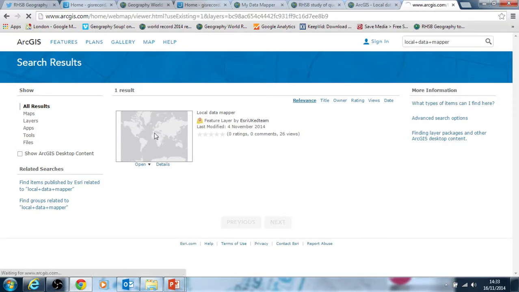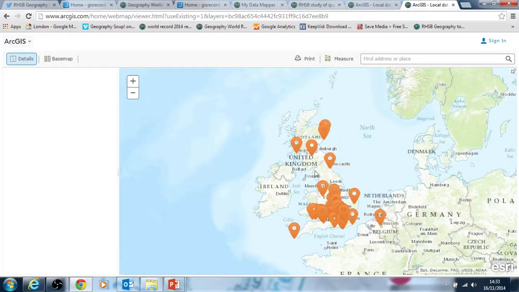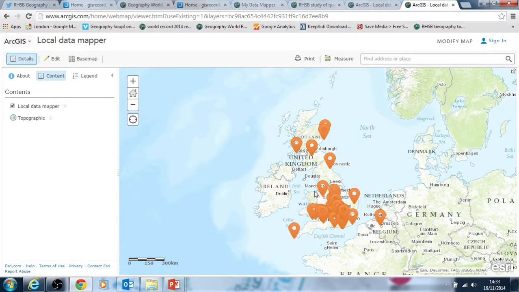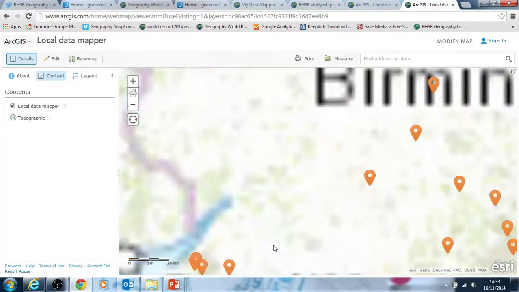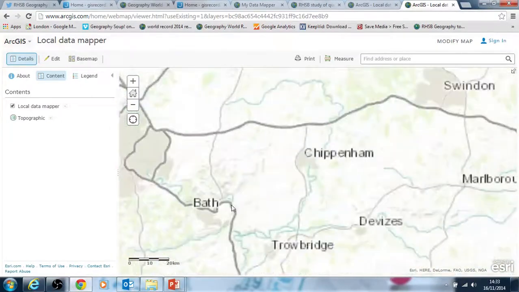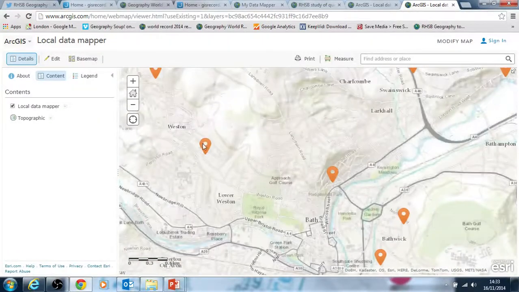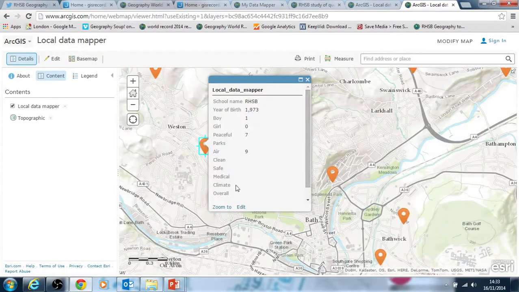So if I click on that, it will open a brand new map with this layer in it, which will contain, as I showed you before, these initial bits of test data that someone's put in, including the one I just put in now into Bath. Let's zoom in a little bit more. So here's some data in Bath, and there you go. That's the one I just put in earlier in this tutorial, you can see that's incomplete.